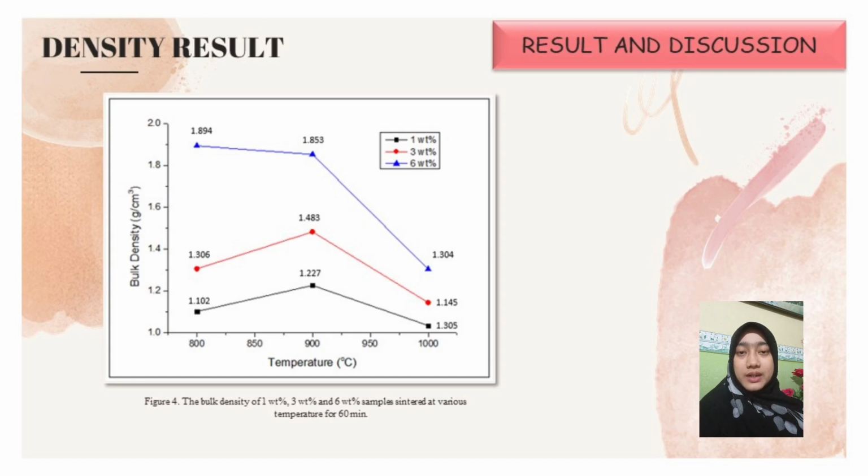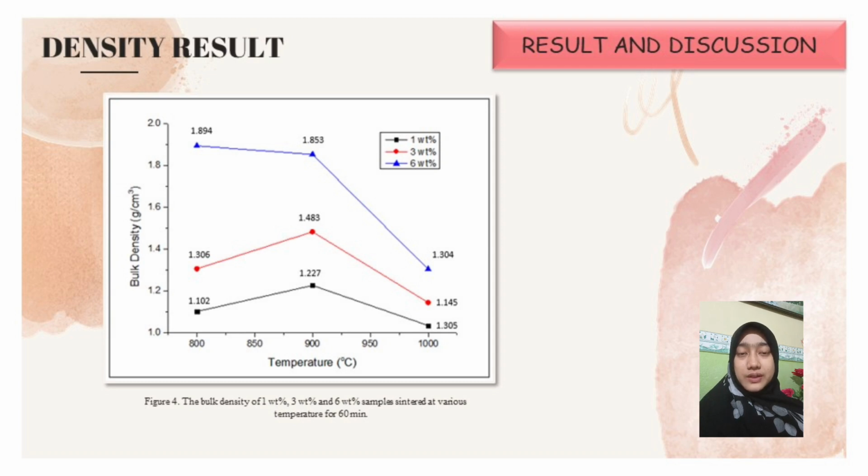When sintered at 800 and 900, the part density of formed glass ceramics increased by 1% from 1.102 to 1.227. However, the trend reversed when the sample was sintered at 1000 Celsius, where the density of the sample decreased to 1.035. It is clear that the progression of the porosity is dependent on the trend of part density.